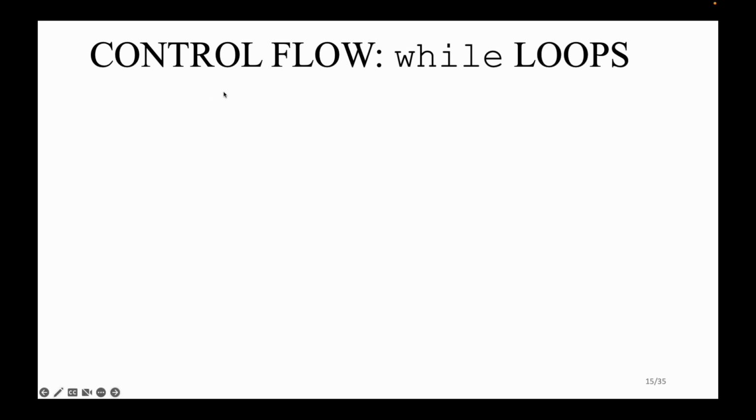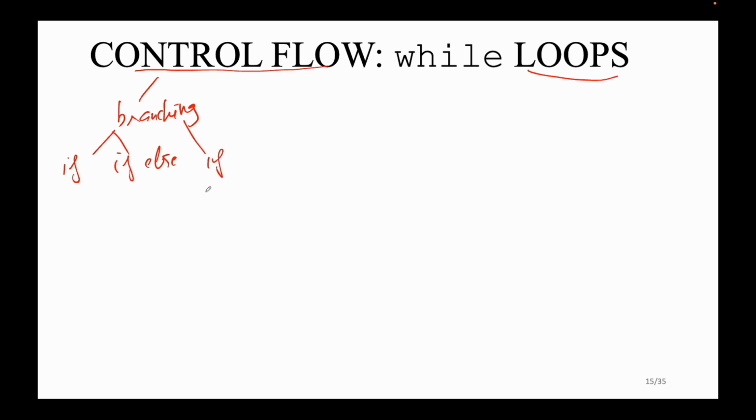Today we're gonna learn something very new and interesting. It's called loop. As we mentioned in the previous lecture, we have two kinds of control flow. The first one is branching. We already learned if, else if, and else.